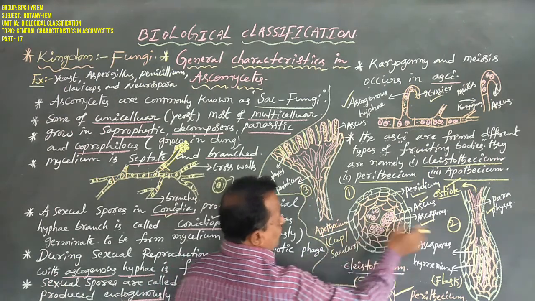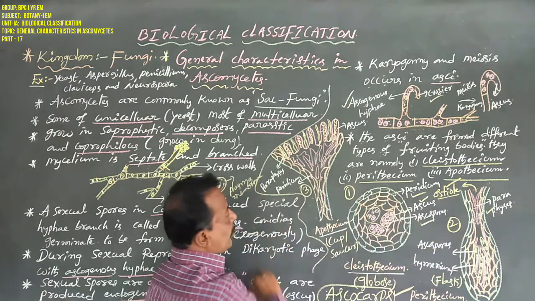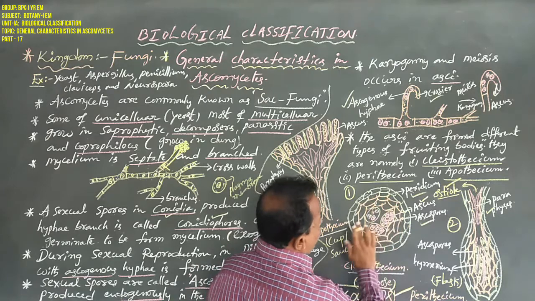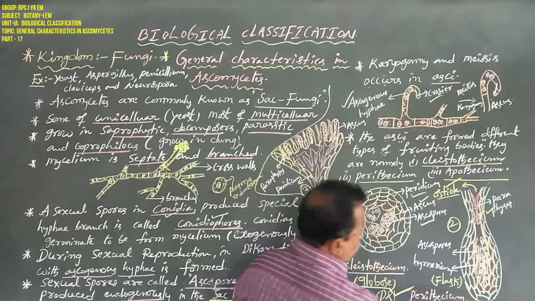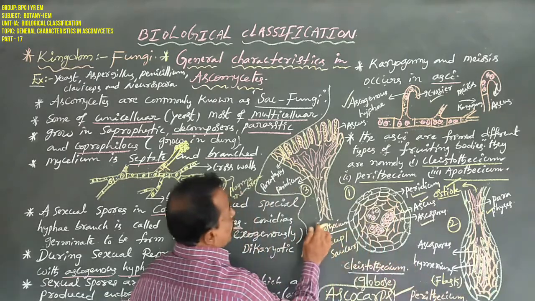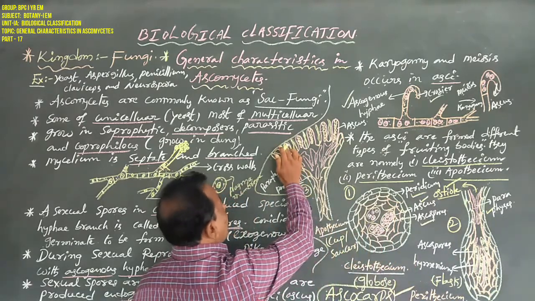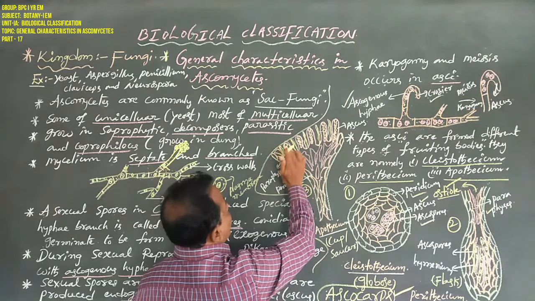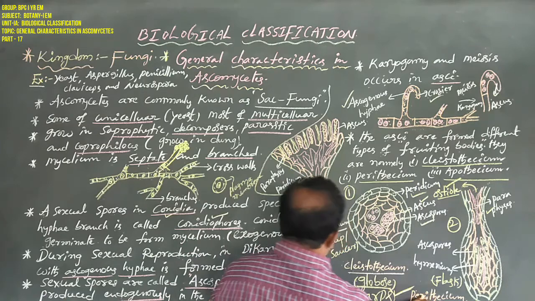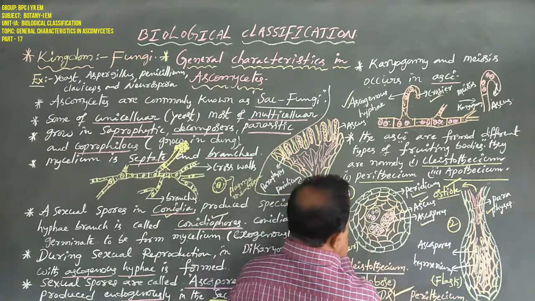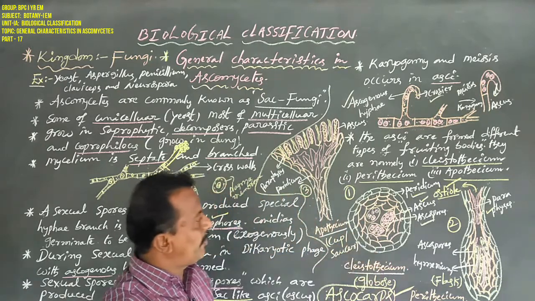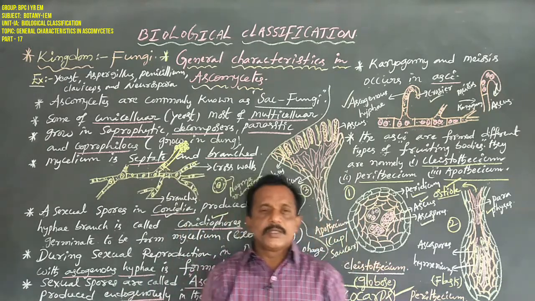Cleistothecia do not contain an ostiole and paraphyses, but Perithecium and Apothecium contain paraphysis structures. So dear students, Perithecium and Apothecium have similar characters, but Cleistothecium differs.